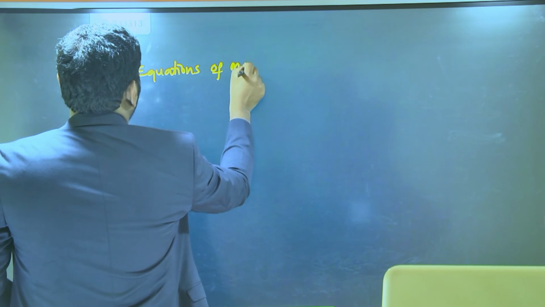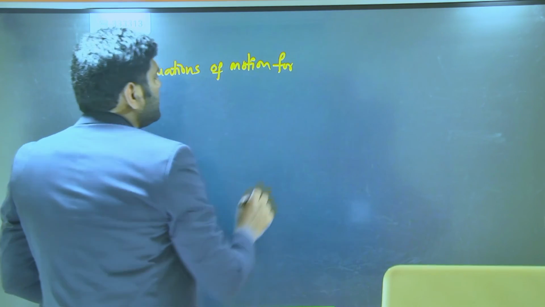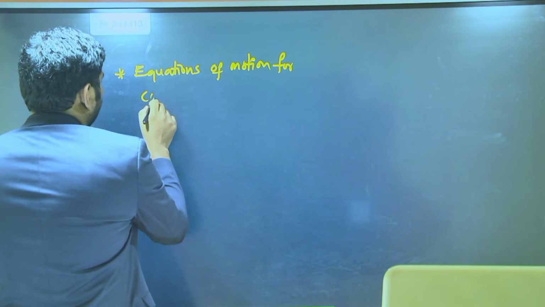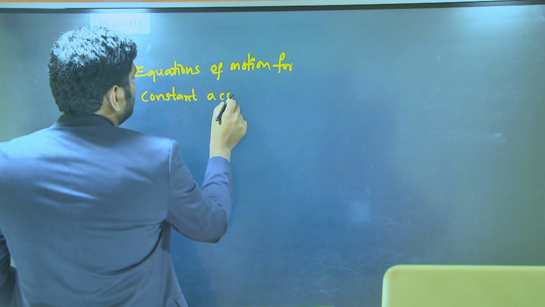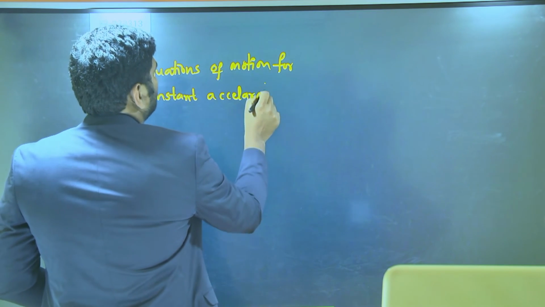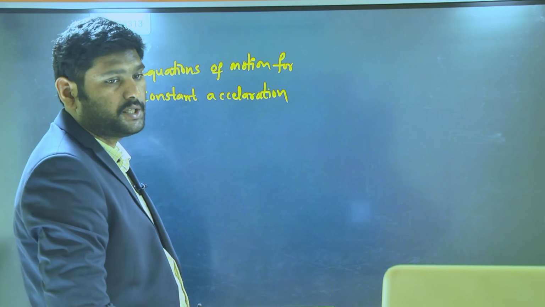Write down equations of motion for constant acceleration.